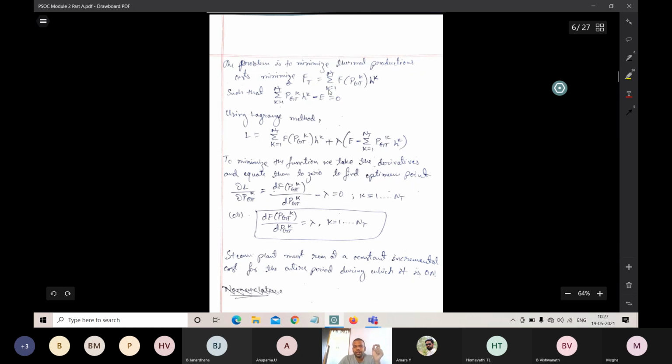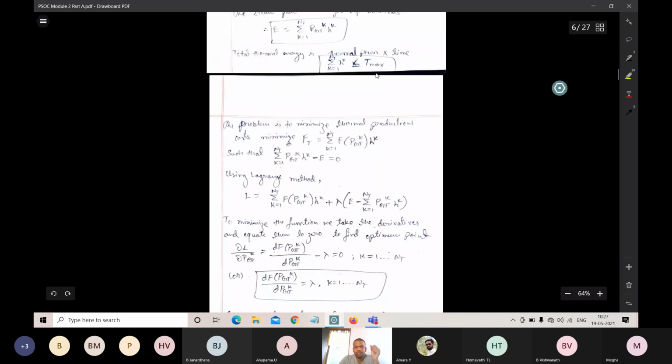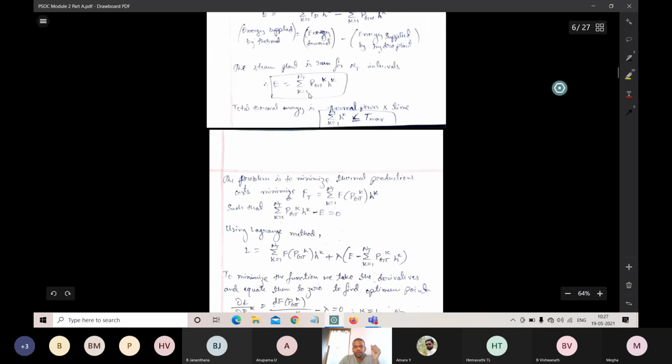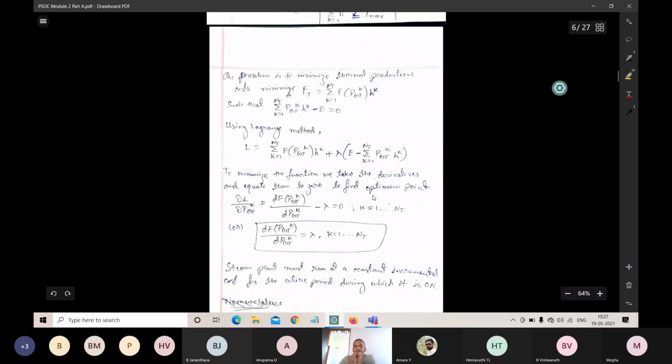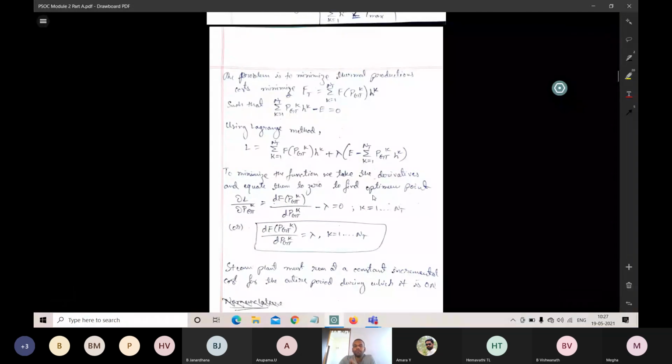Ft is equal to the same summation that we need for the total E, the same thing that I have derived here. E is equal to the sum from k equals 1 to NT of Pgt raised to k times H raised to k. Here it is f of Pgt raised to k and H raised to k, because the thermal power plants are divided into n number of units and n intervals.